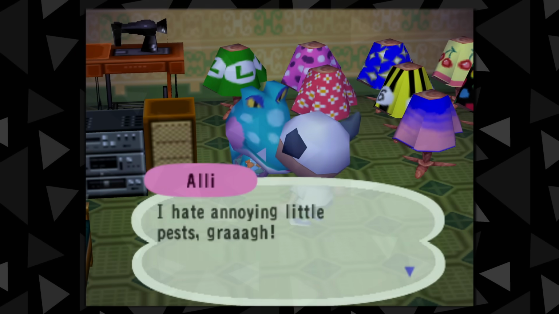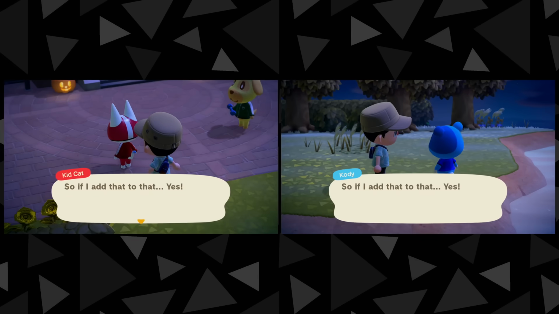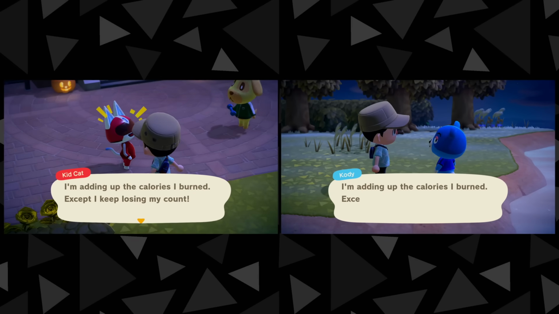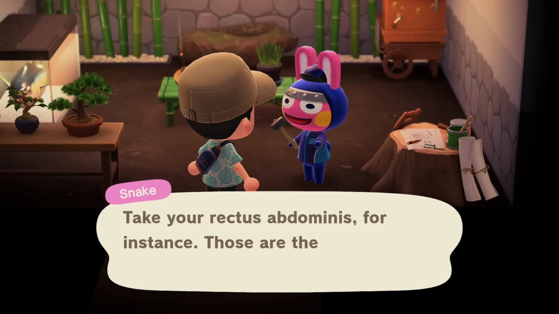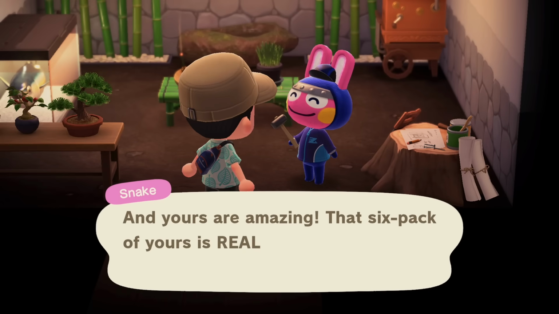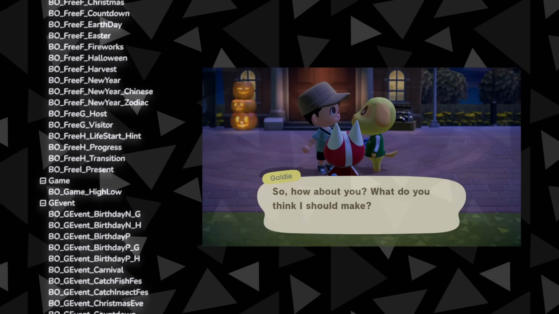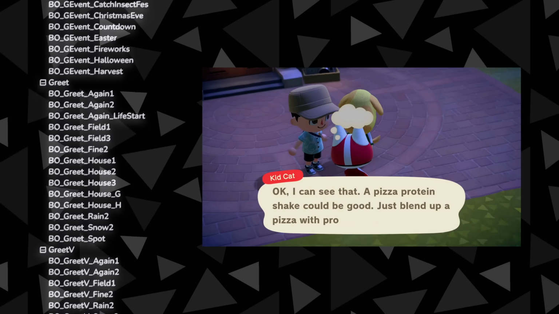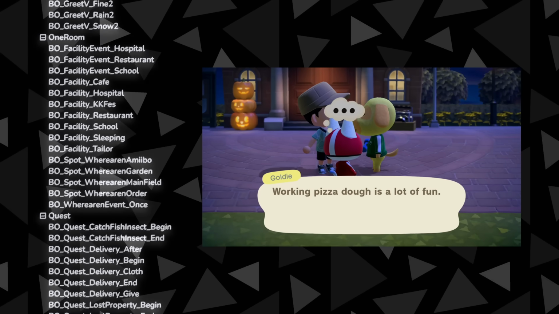Due to this, a lot of people criticize New Horizons for having repetitive, vanilla, and stale dialogue compared to the GameCube game. While that may be true to an extent, the real reason why New Horizons dialogue feels this way mostly comes down to two specific things. First is that the script is filled with conditional lines that only trigger in hyper-specific situations.